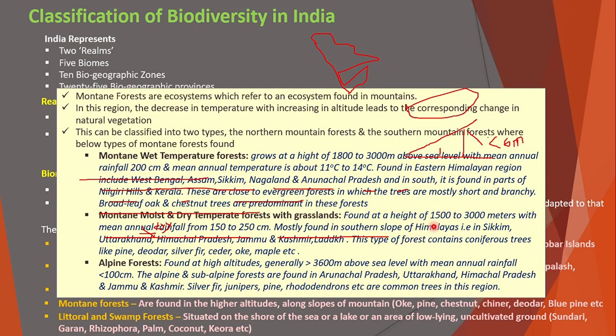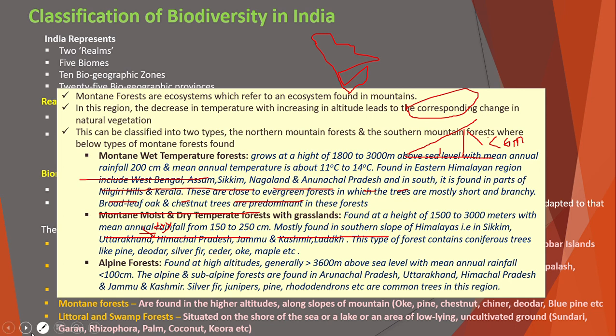Coniferous means that its flower is a type of cone. Okay. Alpine forest is found at a high altitude, generally greater than 3600 meters above sea level, with mean annual rainfall less than 100 centimeters. The alpine and sub-alpine forests are found in Arunachal Pradesh, Uttarakhand, Himachal Pradesh, and Jammu and Kashmir. Silver fir, junipers, pine, rhododendrons are the common trees in this region.